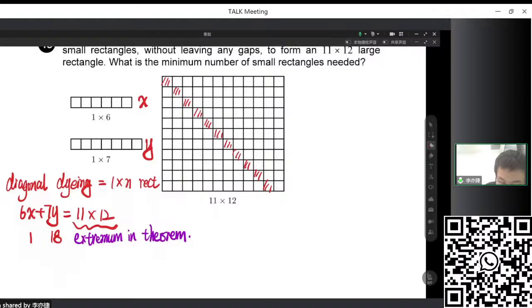So we count every 7 grids: 1, 2, 3, 4, 5, 6, 7. Along with this diagonal, we color each grid that is exactly 7 grids away from the former one, horizontally and vertically: 1, 2, 3, 4, 5, 6, 7 here.